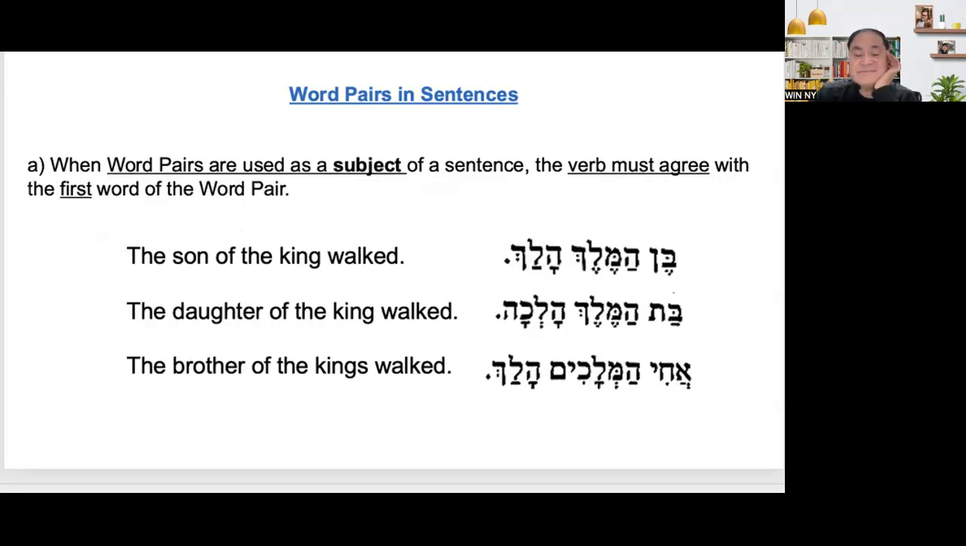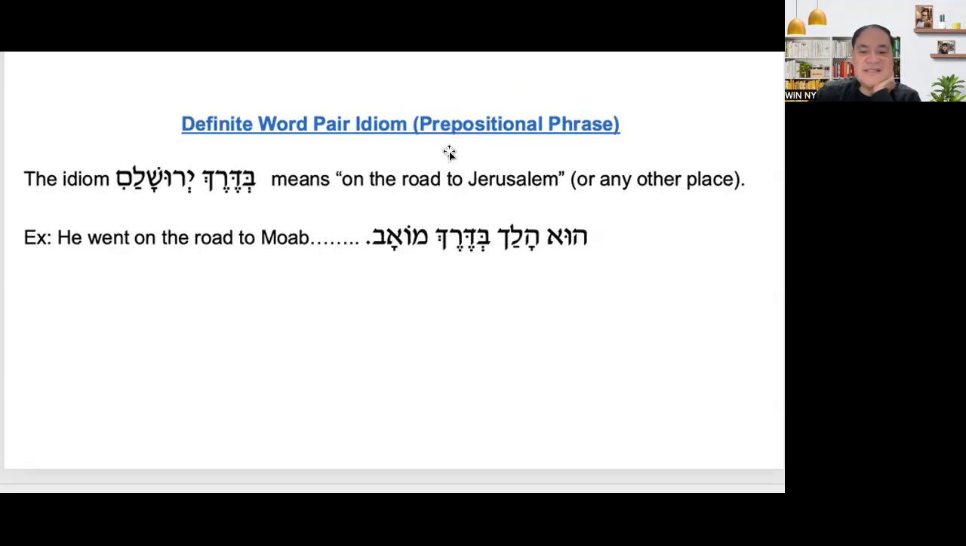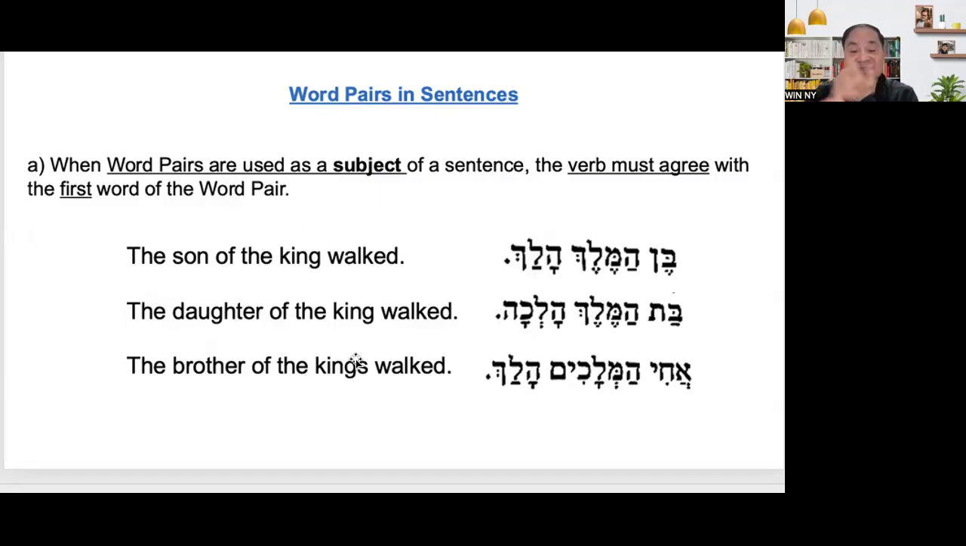All right? Word pairs in sentences. Let's use the word pairs. So the first thing that we studied is word pairs with the prepositional phrase. The next one is word pairs in sentences. When a word pair is used as a subject of a sentence. Remember, a sentence is a subject, predicate, or sometimes object. That's a complete thought.